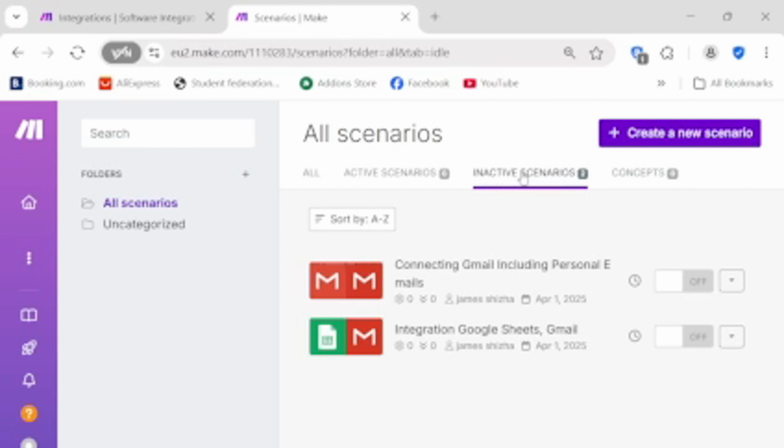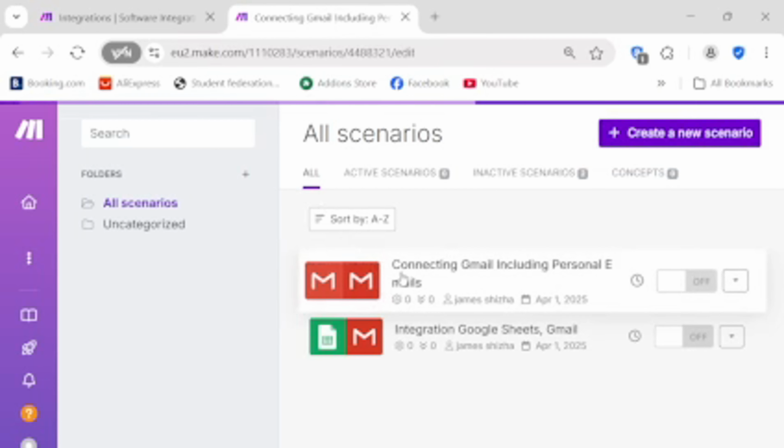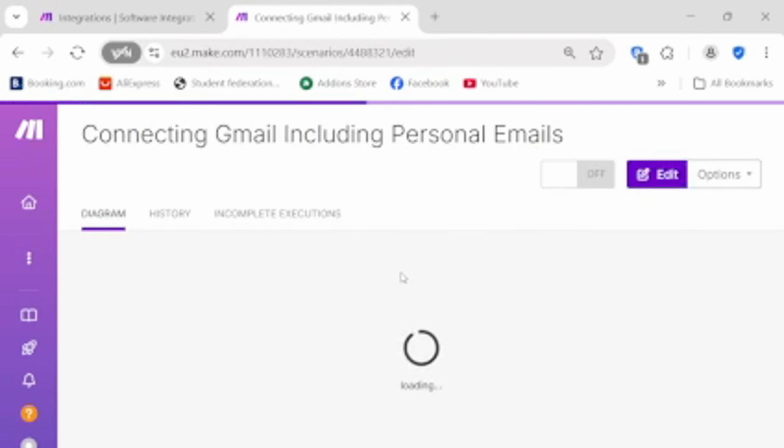If there's a section on the homepage specifically about the visual interface or scenarios, modules, and connections: at the heart of Make are scenarios, your automated workflows. Each scenario is built with modules representing specific operations in your apps, connected to show the flow of data and logic. This visual approach makes even complex automations easy to understand and manage.